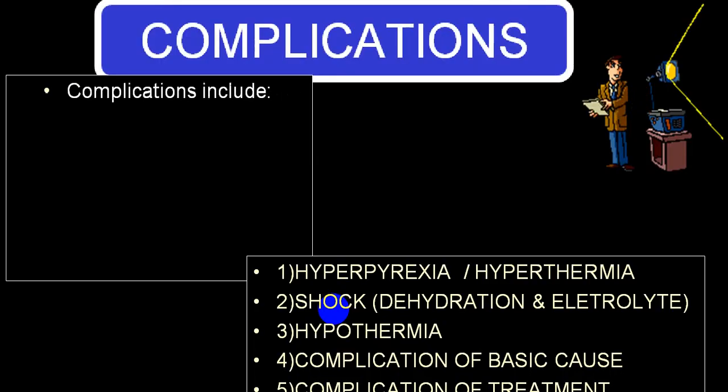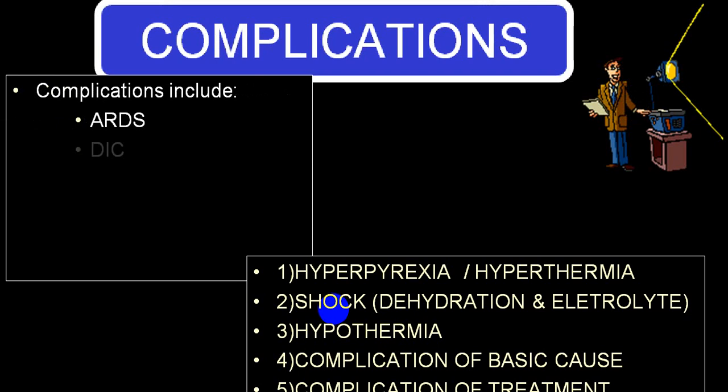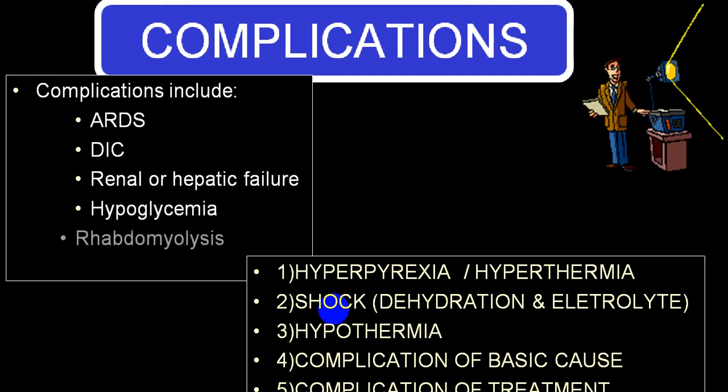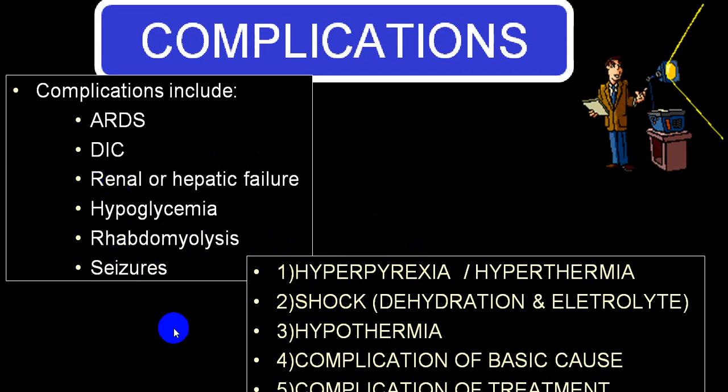As far as complications are concerned, some of the very common ones are ARDS, DIC, renal and hepatic involvement, and the person can go into AKI and acute liver failure. Hypoglycemia is quite common. Rhabdomyolysis can be common because of severe convulsions and severe rigors. And secondary to rhabdomyolysis, the person can develop AKI because of myoglobinuria. Seizures are quite common. Seizures can also end up with rhabdomyolysis, and AKI will be quite common.